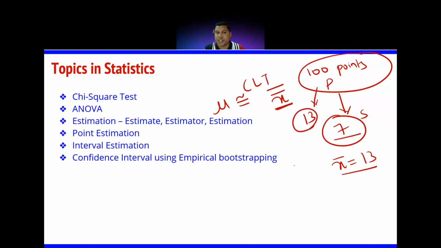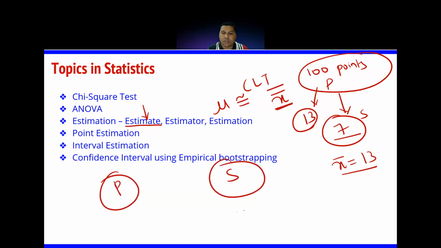I am doing an estimation here. Right? So we have three terms in this concept of estimation: estimate, estimator, and estimation. The value which you are trying to find out is called the estimate. So population, sample, I want to find out the mean. I want to find out what is the mean of the population.